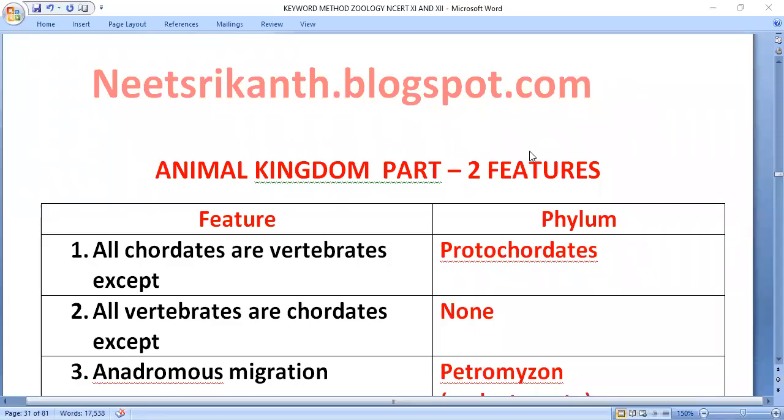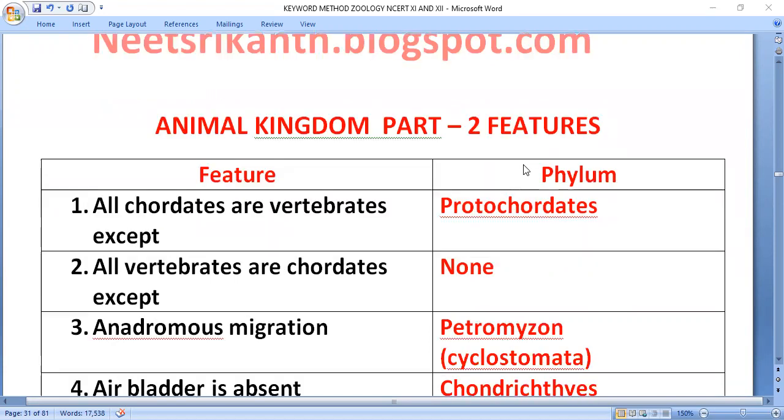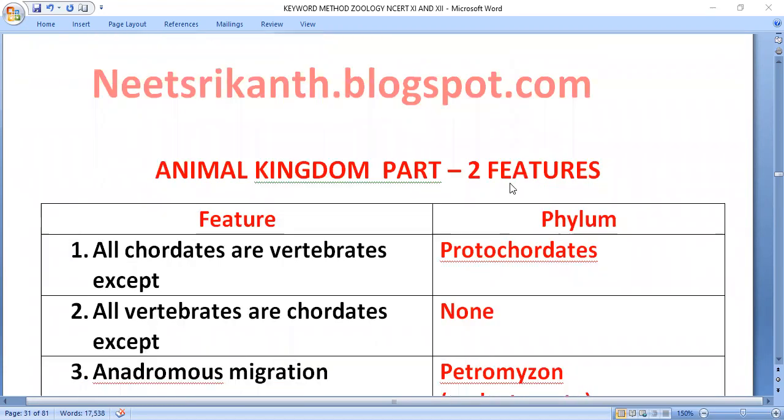Animal Kingdom, Part 2. Part 2 means chordata, from chordata onwards. Animal Kingdom, Part 2. Characteristic features of chordata.